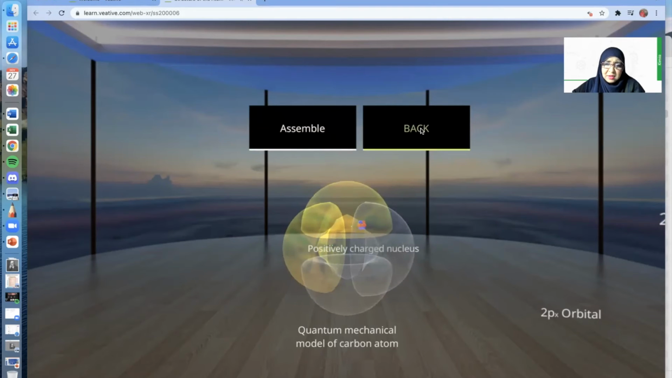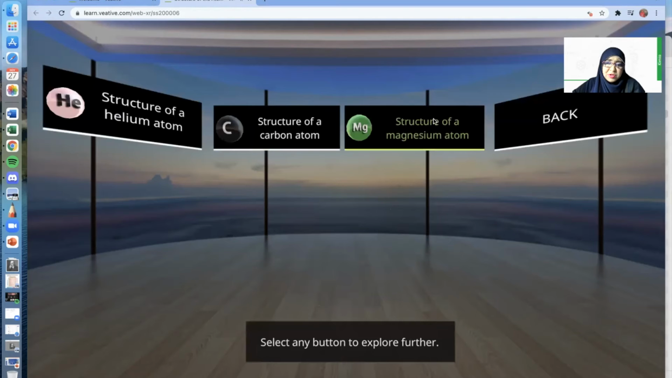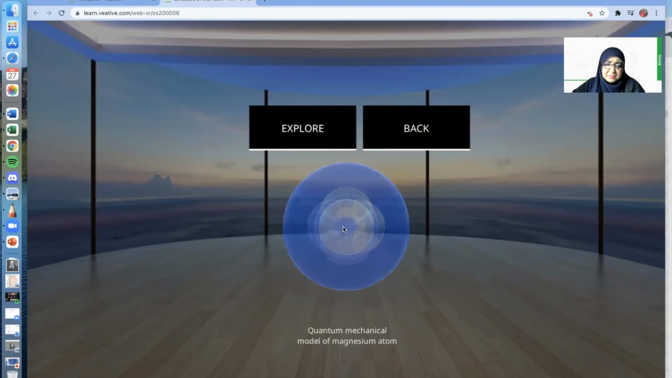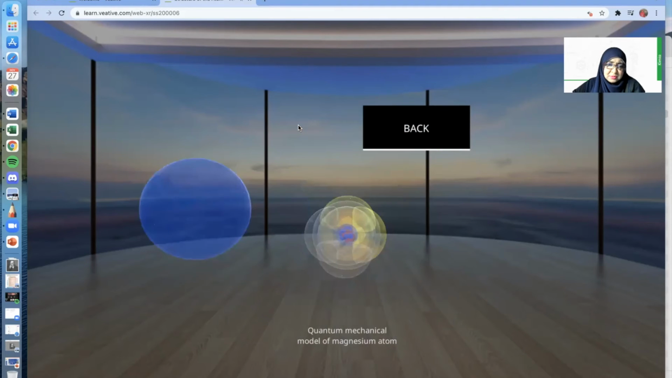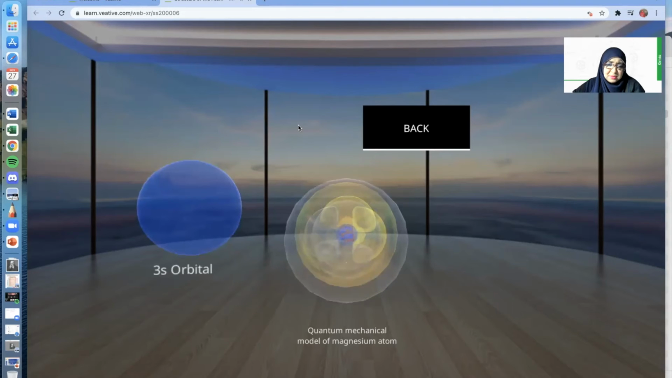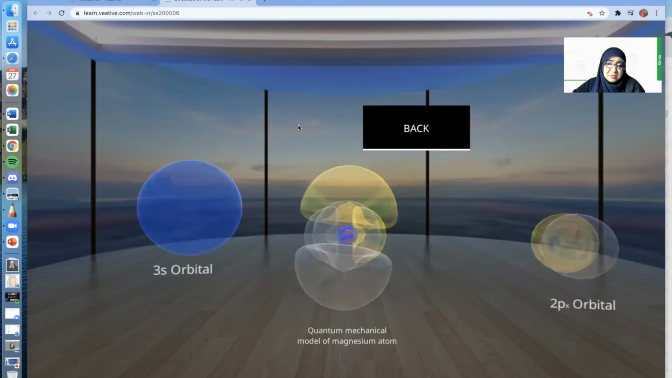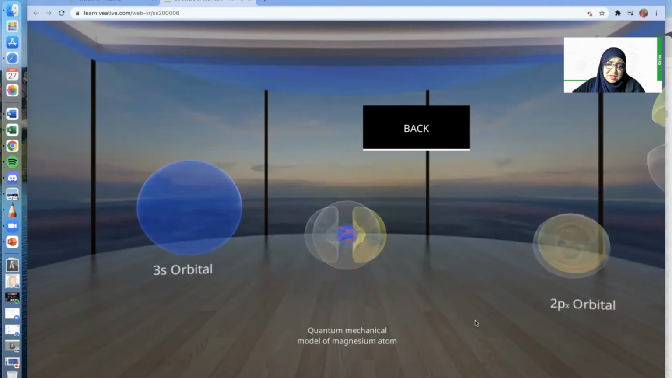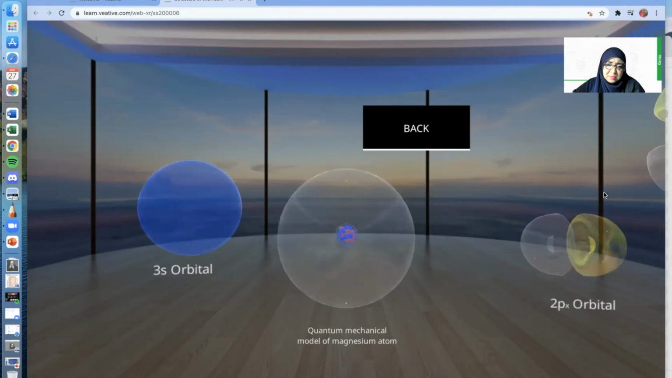I'm going to go back and complete the exploration with the structure of the magnesium atom. You can see that the shape is different, from magnesium to carbon to helium. And if I click explore, it's just 3 shells now. Look at that, all the shapes are all over. Okay, so we're going to go back.